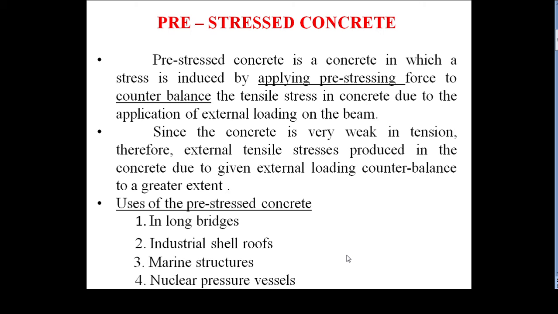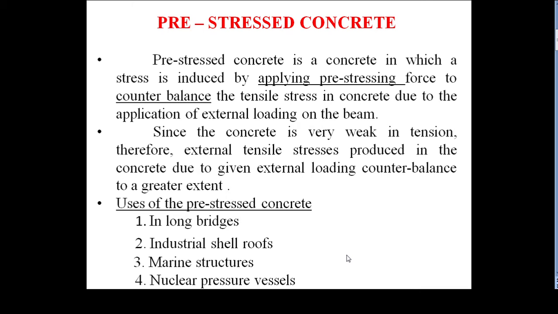Then high strength unbonded steel rods were used. The rods were tensioned and anchored after hardening of the concrete. This was introduced by the USA scientist Dill in 1925.